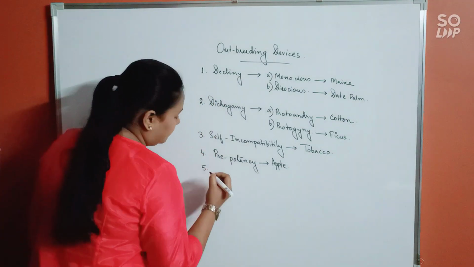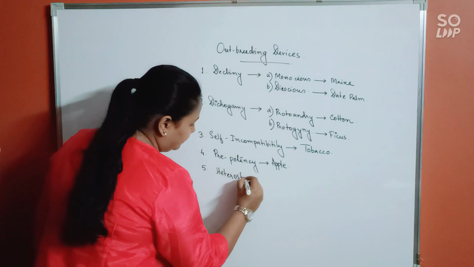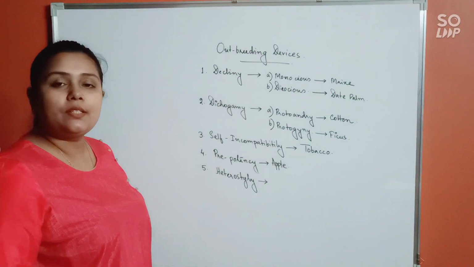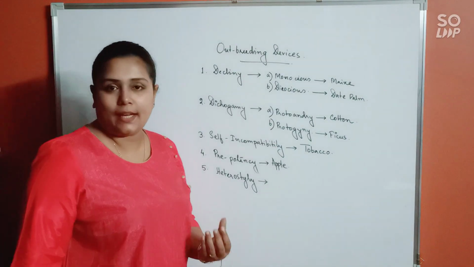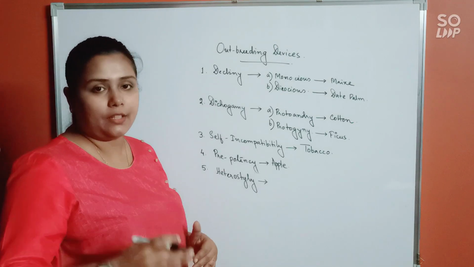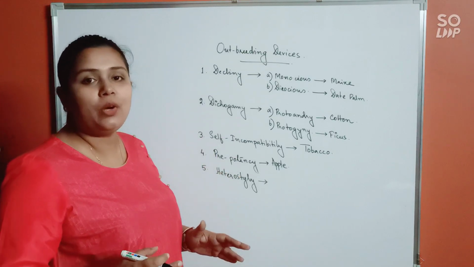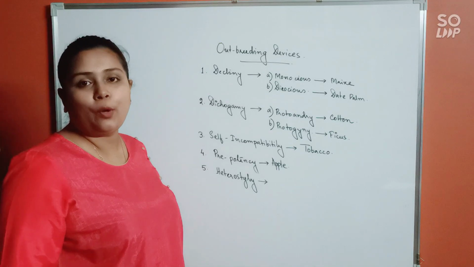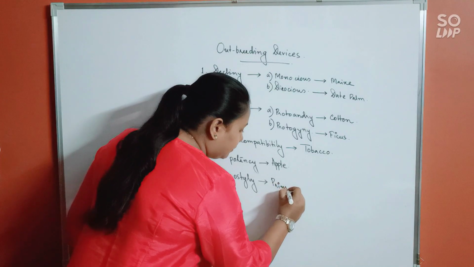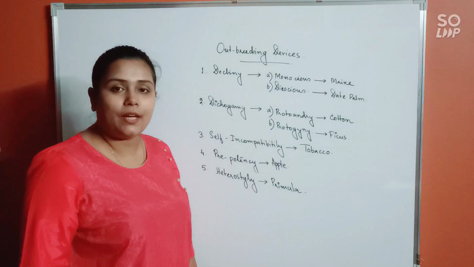Alright. Heterostyly. Heterostyly means when the stigma, or rather you can say the style, and the stamen remain at two completely different heights. Because they remain at two different heights, they usually cannot reach one another, and hence chances of cross-pollination increase. Example, primula. So that is regarding the outbreeding devices.